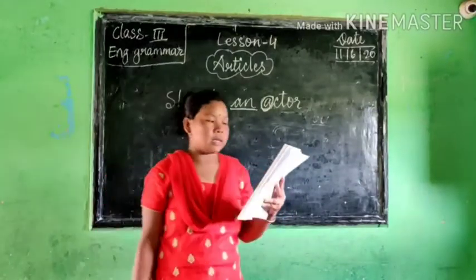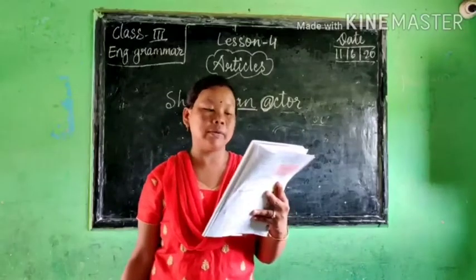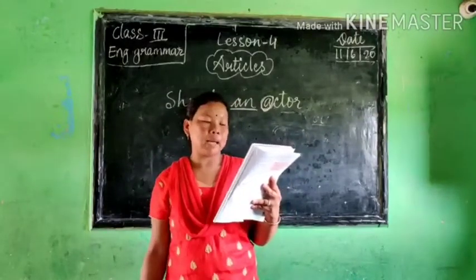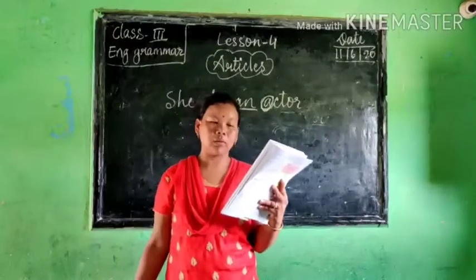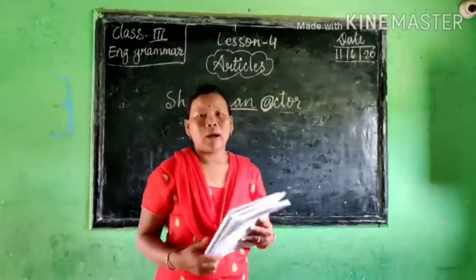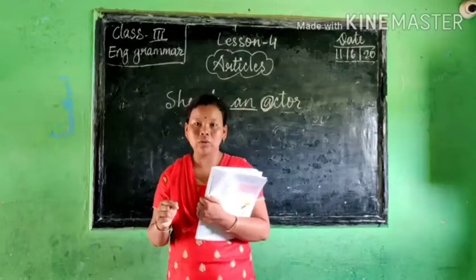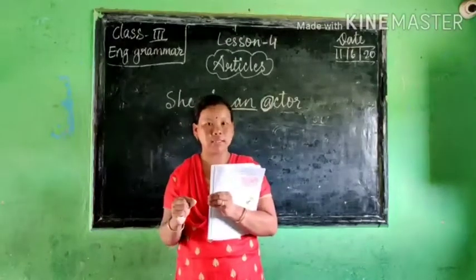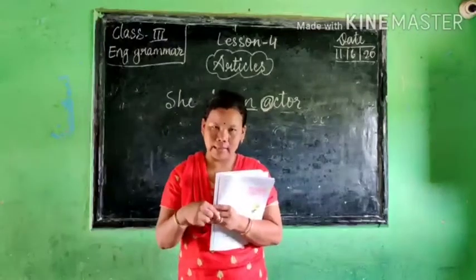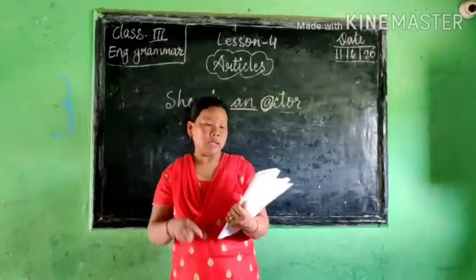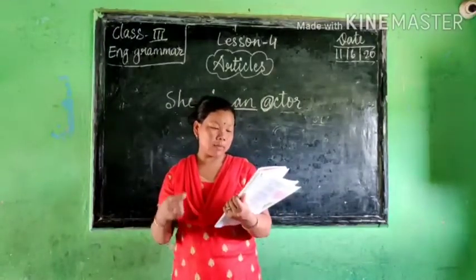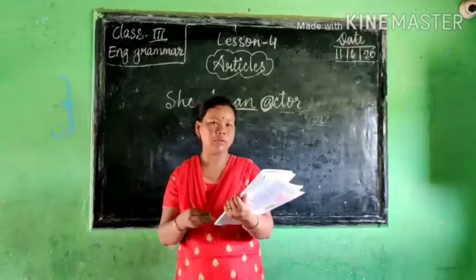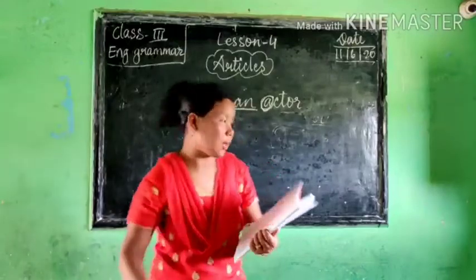Now the second one is before a singular countable noun which starts with a consonant but has a vowel sound. Just now I have told you, if it is a vowel but sounding like a consonant, then we use a there. In the same way, if it is a consonant but sounding like a vowel, then we will use an there. Now let's see.